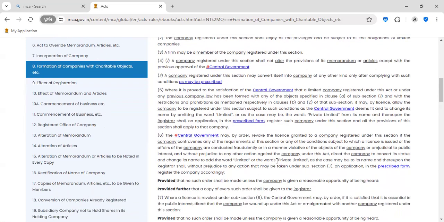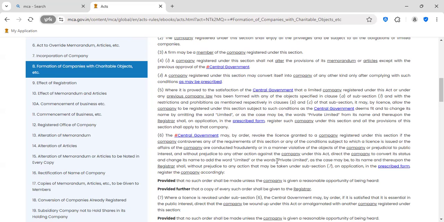The Central Government, that is ROC, by order may revoke the license granted to a company registered under Section 8 if the company contravenes the requirements of this section or any conditions subject to which the license is issued, or the affairs of the company are conducted fraudulently or in a manner violating the objects of the company or prejudicial to the public interest, or, without prejudice to any other action against the company under this Act, direct the company to convert its status.